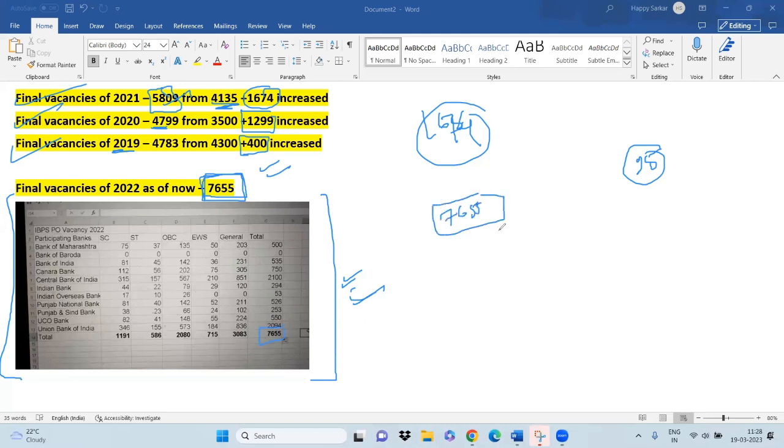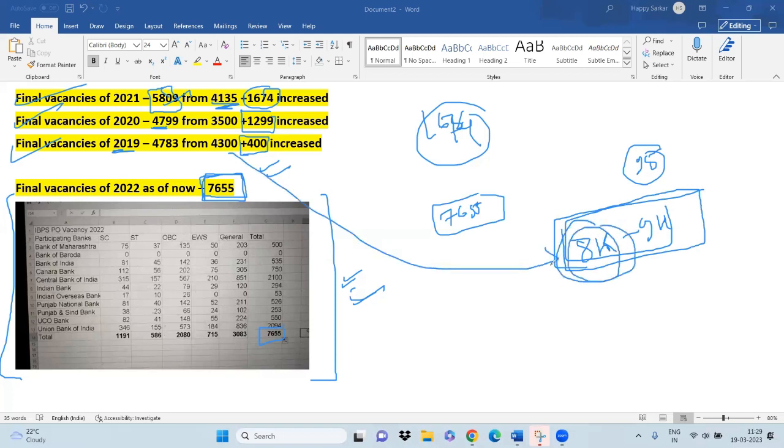We have promotions at the end of March also, and the banks will report more vacancies. I'm very optimistic in this case. So I think the final vacancy will be close to 8,000 to 9,000 this year. If it is more than 9,000, I'll be very happy. I want more vacancies, but if I have to predict the realistic vacancy, I will say 8,000 to 9,000. If I say the vacancy is close to 8,000, this is the worst condition.